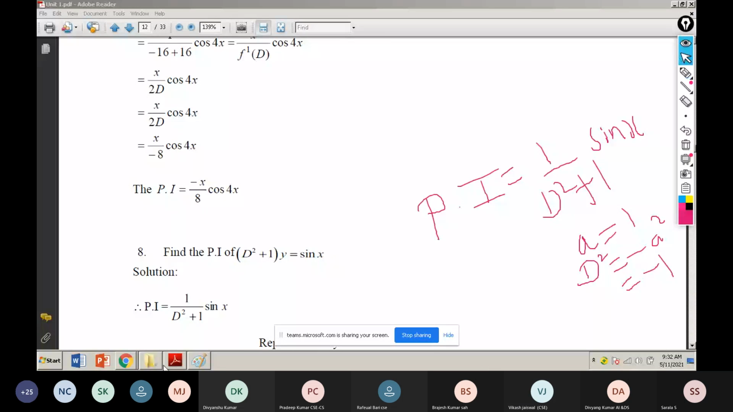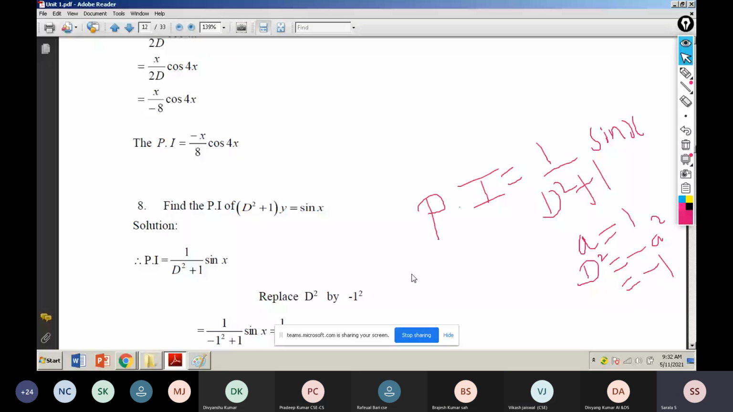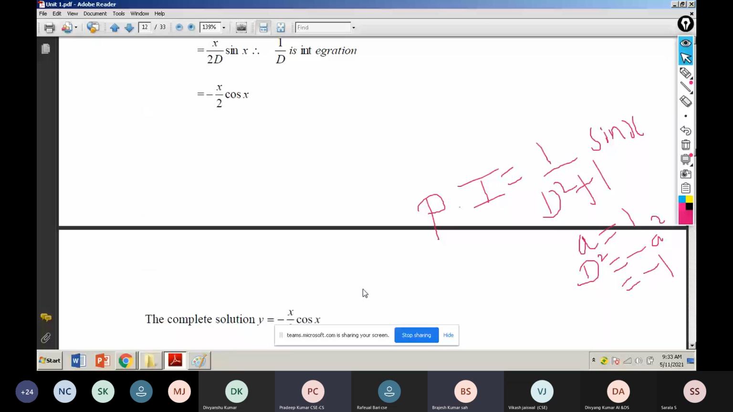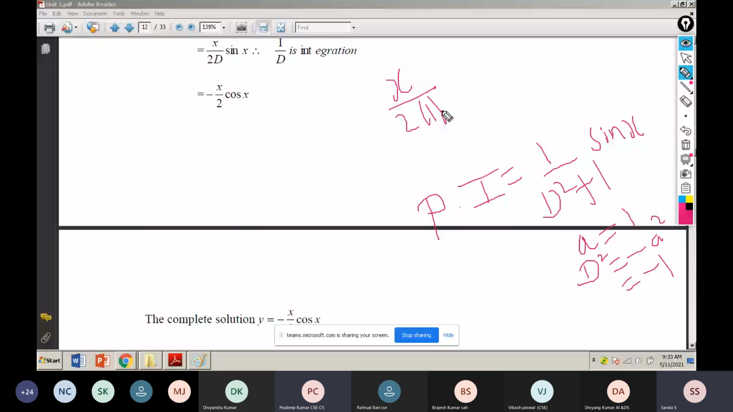Okay. Next, what do I have to do? In this place, I substitute and apply the formula. Here I have to write x by 2a. 2a is 1. After that, minus will come here, cos x. So the answer is minus x by 2 cos x. Students, is it clear? Any doubt? No, ma'am, no doubts.